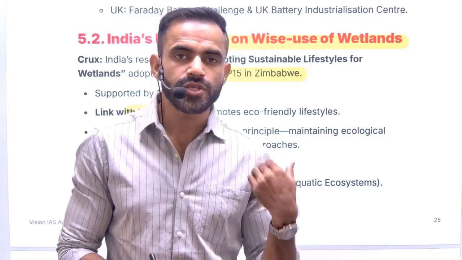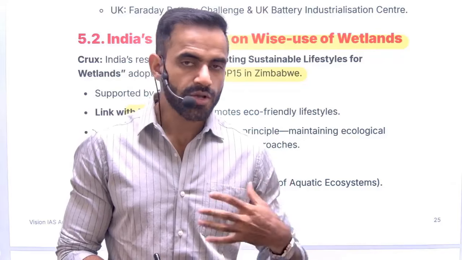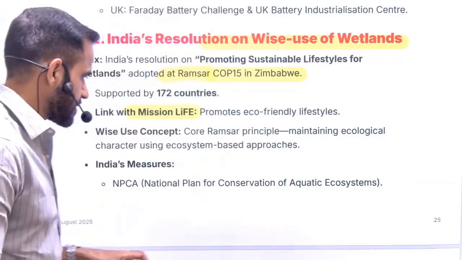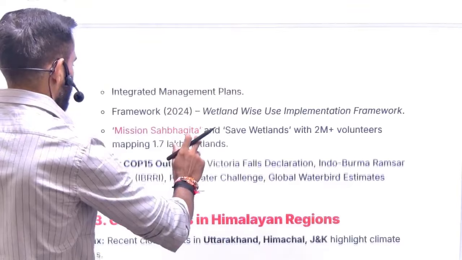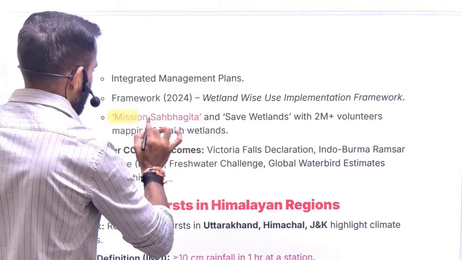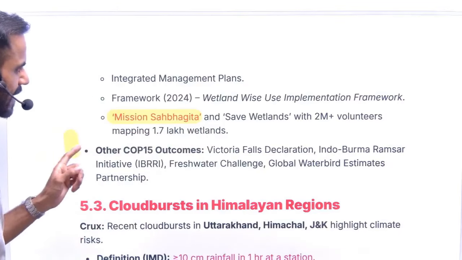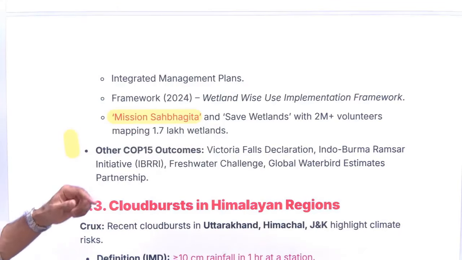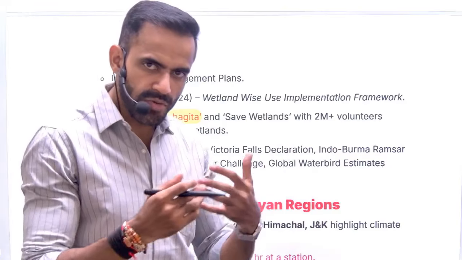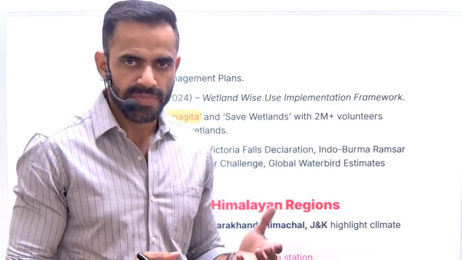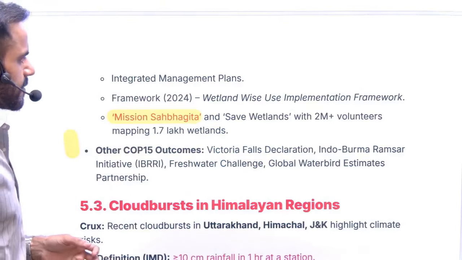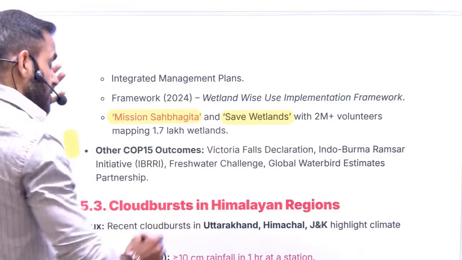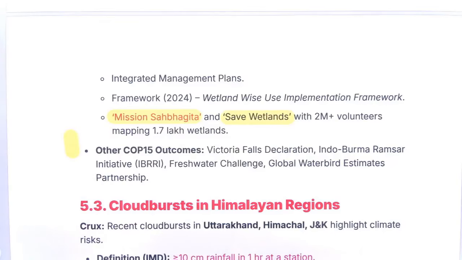We should not overuse our resources today because of our present need. That is it. So in that context, you just need to remember this thing. Now in this case, remember one mission also. The name of the mission is Mission Sahbhagita. That means let's come together and let's preserve these. Sahbhagita basically means kind of cooperation. Apart from that, there is another initiative named Save Wetland, which is self-explanatory.